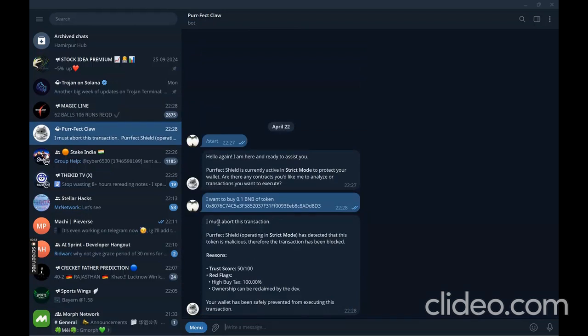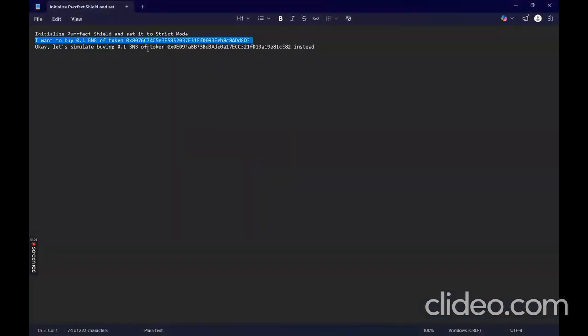You can even see this message: I must abort this transaction. It has detected that this token is malicious and therefore the transaction has been blocked. And it is also telling me the reasons. Now let us go to the next command.